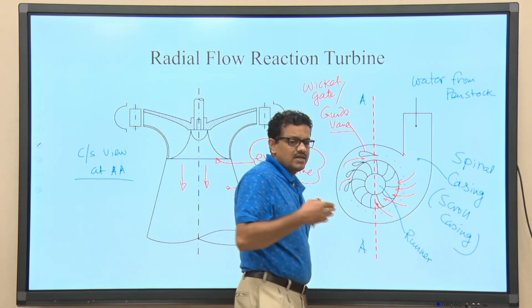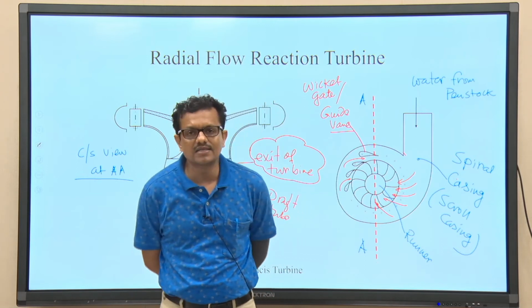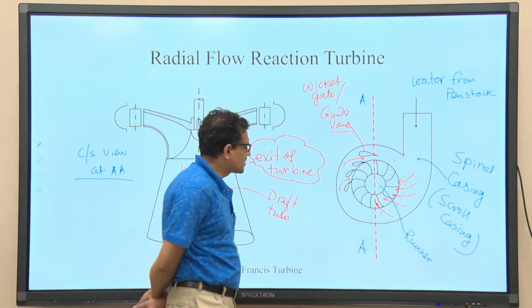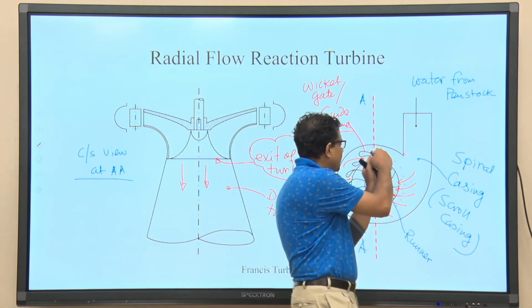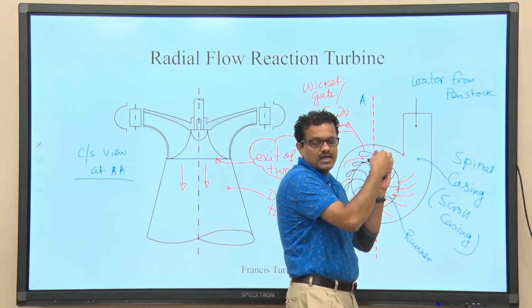See, again I am telling you, whenever any mechanical component or part is designed, you should try to understand that placing the guide vanes and designing their shape is not so easy.